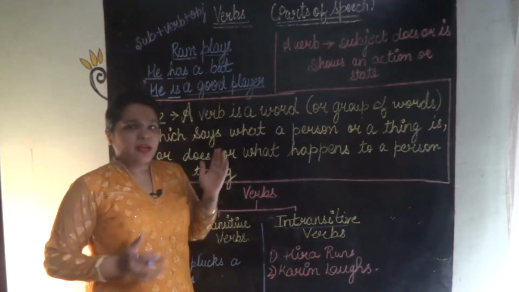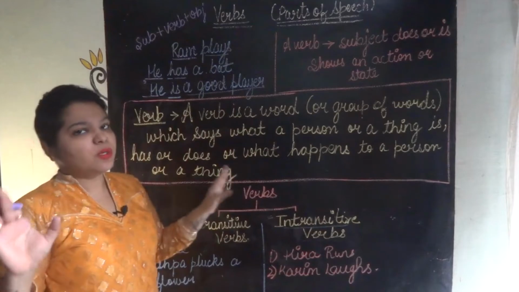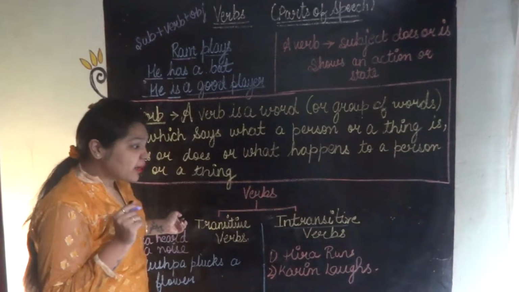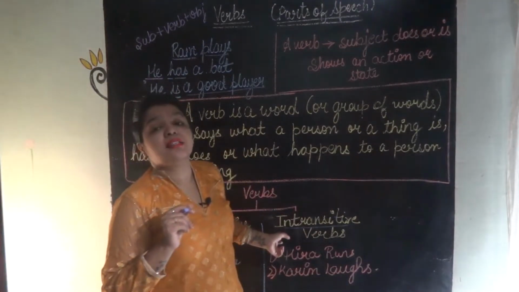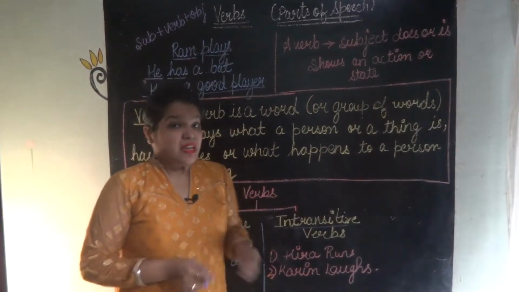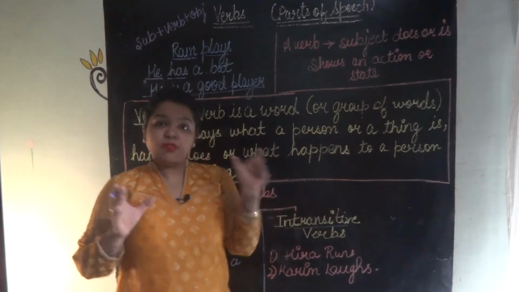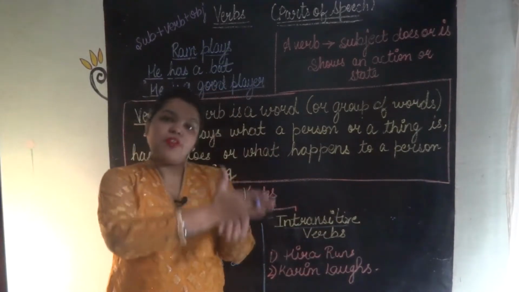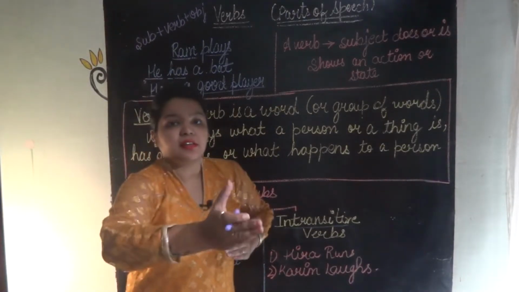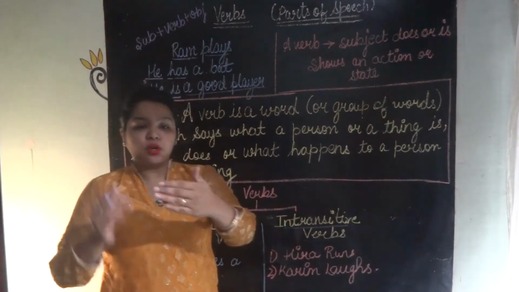We will make it more clear with the types of verbs. Till here it must be clear to you all. Now let's start with transitive verbs and intransitive verbs. Now you know the meaning of transitive verbs? As I have been telling you from my very first video, just read the word. In it, half of the solution is already covered. Transitive means to transit or to pass on. Got it?